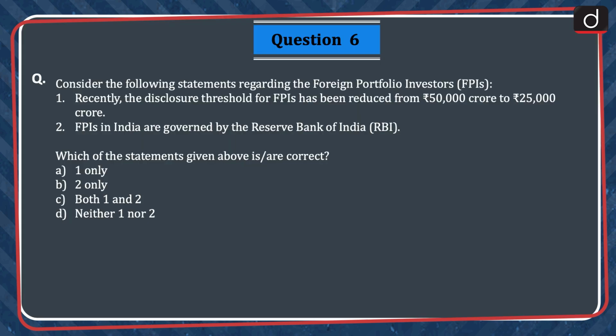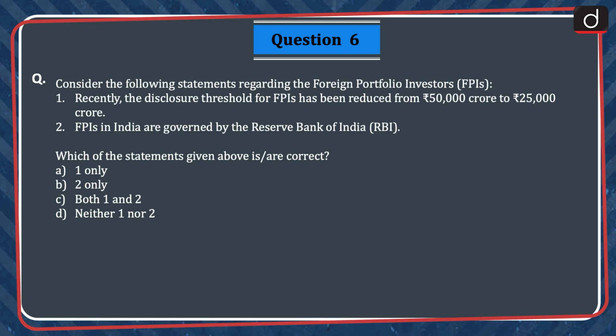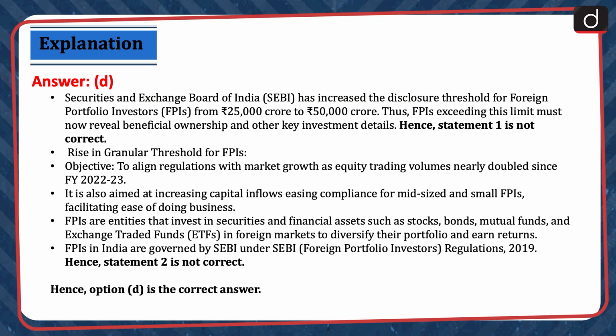Moving on to the next question. Consider the following statements regarding the foreign portfolio investors or FPIs. 1. Recently, the disclosure threshold for FPIs has been reduced from Rs 50,000 crore to Rs 25,000 crores. 2. FPIs in India are governed by the Reserve Bank of India or the RBI. Which of the statements given above is correct or are correct? A. 1 only. B. 2 only. C. Both 1 and 2. And D. Neither 1 nor 2. The correct answer is option D.